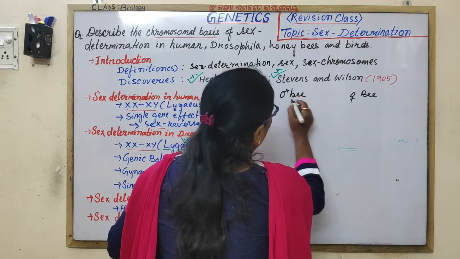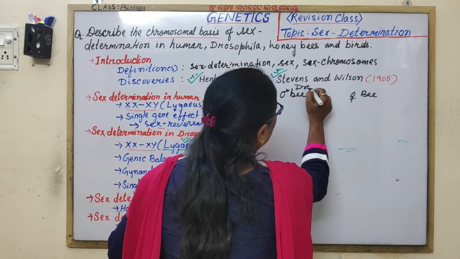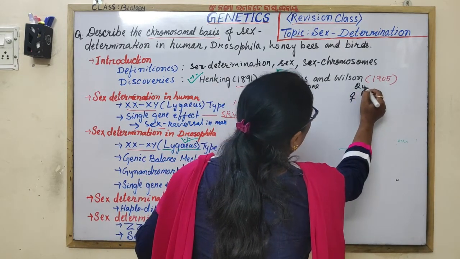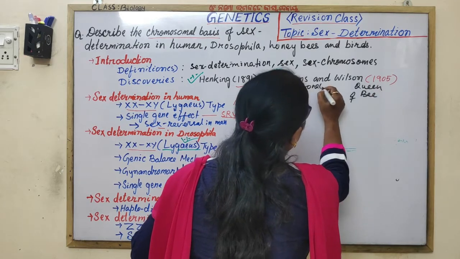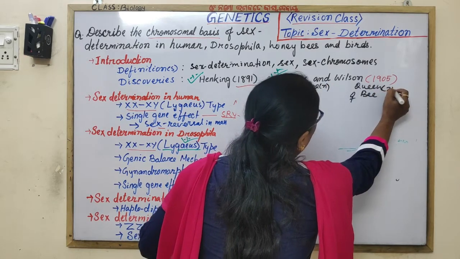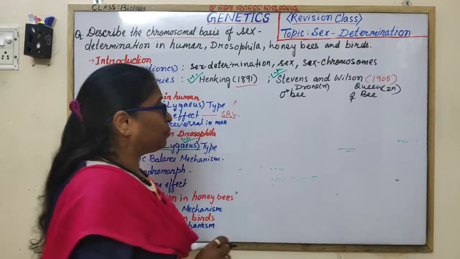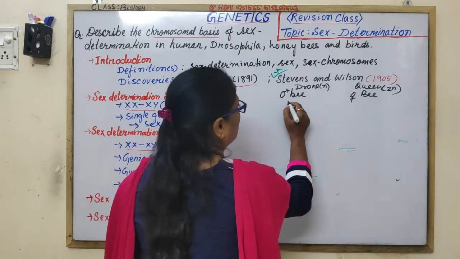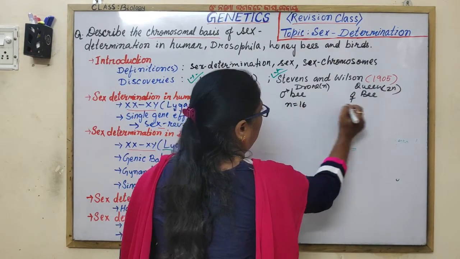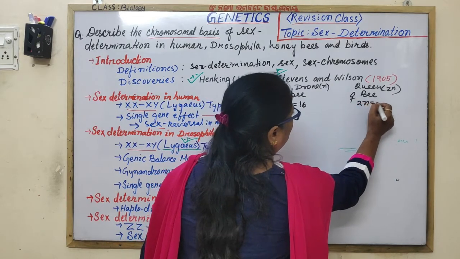Instead of male bee, female bee, you should mention the drone and queen. Definitely you have to mention drone and queen. And the ploidy is like this. What is the chromosome number? n equal to 16, and 2n equal to 32 you have to write down.